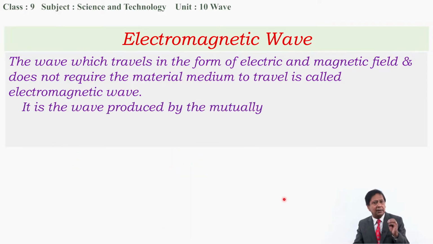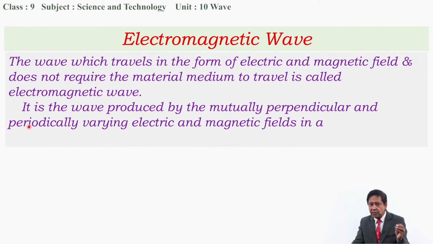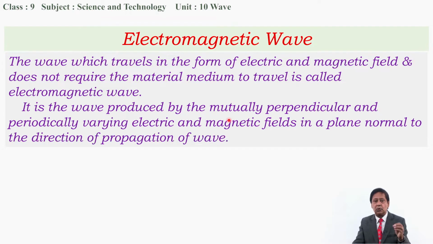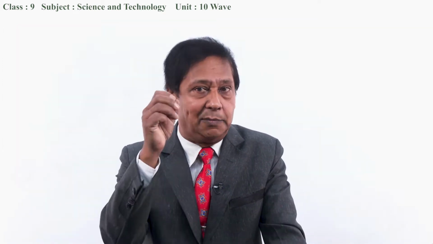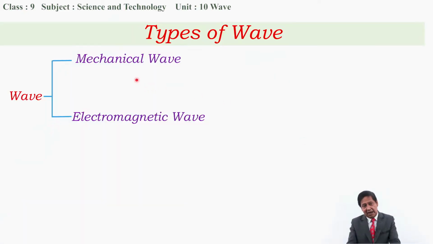Now, how can we say this? It is the wave produced by the mutually perpendicular and periodically varying electric and magnetic fields in a plane normal to the direction of propagation of the wave. This is the definition of electromagnetic wave. Okay, I finished a little about the electromagnetic wave and mechanical wave. Let's come back to the same chart: mechanical wave and electromagnetic wave.